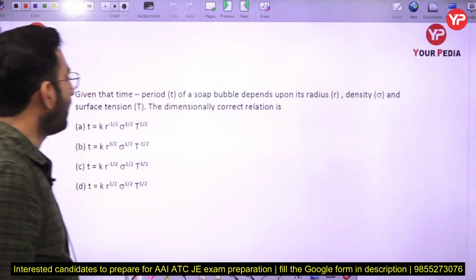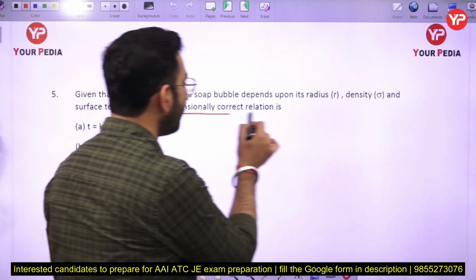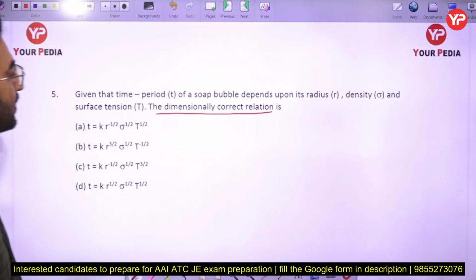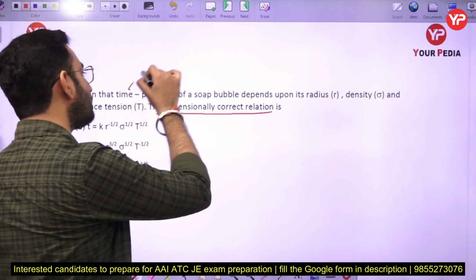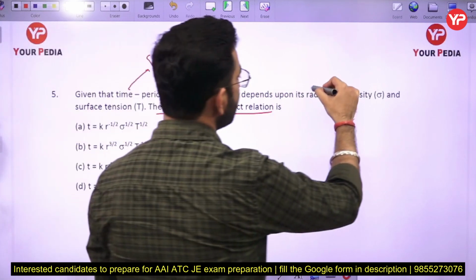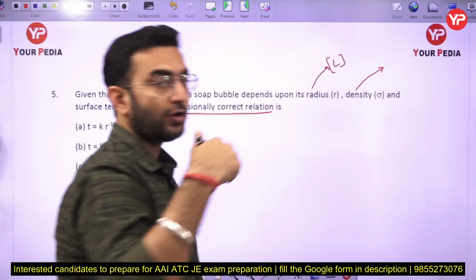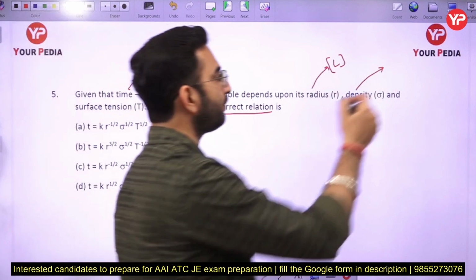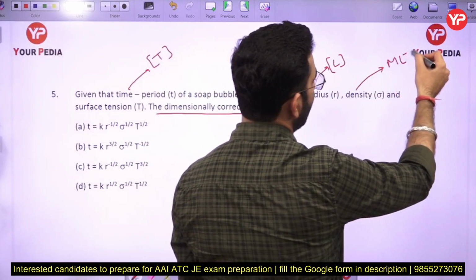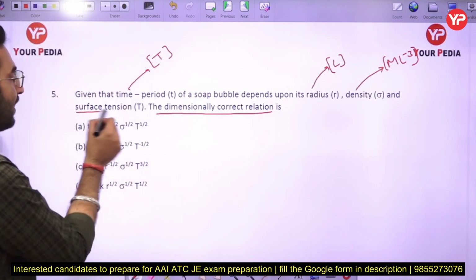Next part: given that the time period of a soap bubble depends upon its radius, density, surface tension, etc., the dimensionally correct relationship will be, okay. So now in this case the time period is given to you. First of all, the time period has dimensions of T, radius is nothing but length here, and density is mass per unit volume, so I can write ML^-3 here, okay. And surface tension is basically the force per unit length, okay.